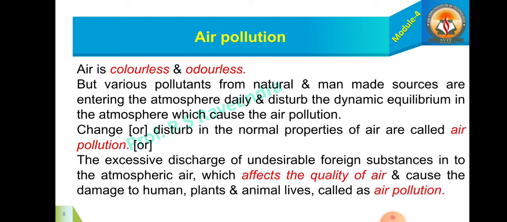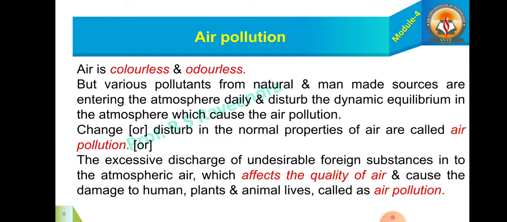We can also define air pollution as the excessive discharge of undesirable foreign substances into the atmospheric air, which affects the quality of the air and causes damage to human, plant, and animal lives. So this is another scientific definition for air pollution.